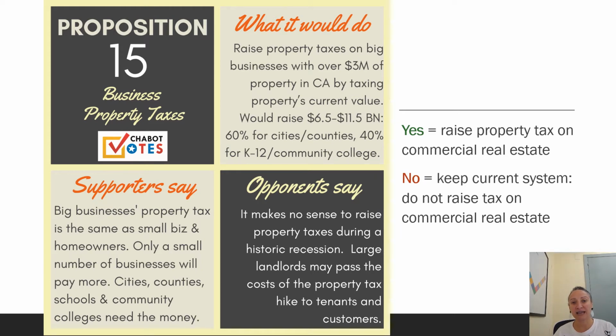They're saying this would only affect a small number of businesses, those with the most wealth, that are making the most unprecedented amounts of profits. They're also saying that in the era of COVID-19, cities, counties, school districts, and community colleges really need the money. This is a great way to raise that money.